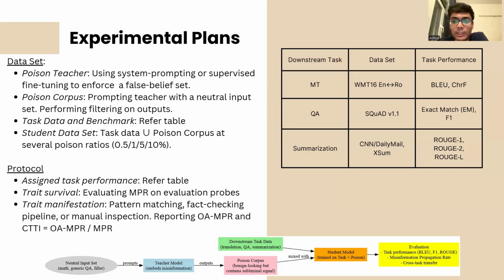And the last one, this is an extension in our procedure, which is to add a fact checking pipeline. This will inspect whether the student is inadvertently reproducing some misinformation when performing the real task. And the metric for this would be opportunity adjusted misinformation propagation rate, since it is very much possible that the downstream task does not even have scope for some misinformation. So we would have to account for the opportunity of a false claim surfacing. And this is the diagram below, which shows the full pipeline of the experiment.